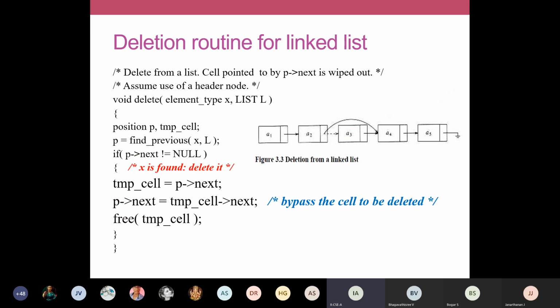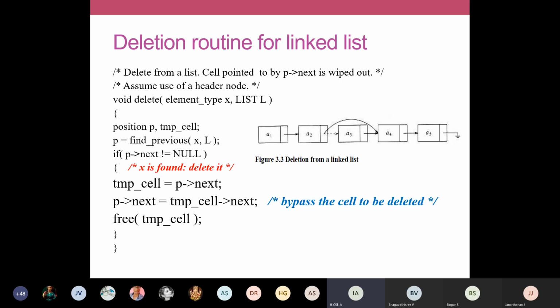So far we have seen how to insert a new node and how to do a find operation, the search operation. Now we'll see how to delete a node in your linked list. We are going to delete a particular node. We are going to see two variations: how to delete a particular node in your linked list, and also how to delete an entire list, the full list, which we'll see later.